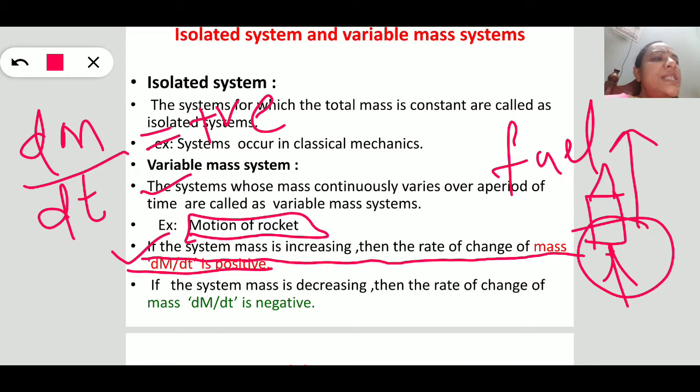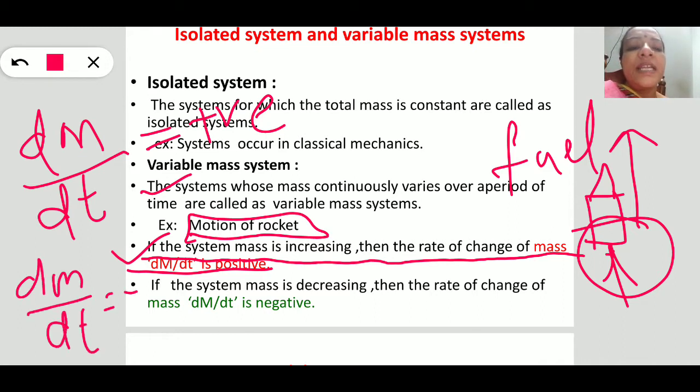If the mass is decreasing as the system is moving, then dm by dt can be taken as negative. If it increases, it will be positive; if it decreases, it will be negative. So this is about the variable mass system.